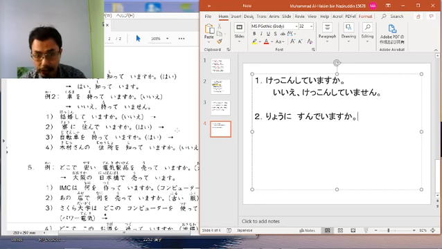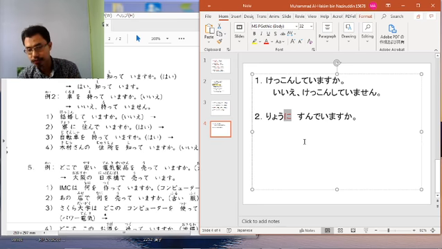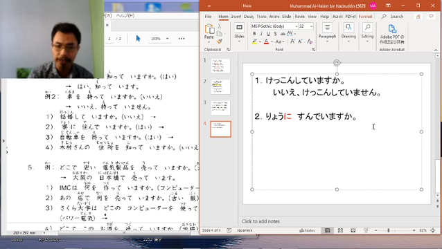So here again you can see using particle ni, because when you are living somewhere, actually you are considered to go inside the area. That's why you are using particle ni here. So now we already see ni 入ります using particle ni, and then norimasu, get into the transportation, also using ni, aimasu also using particle ni, sundeimasu also using particle ni. Okay, remember. Alright, so 寮に住んでいますか? Do you live in hostel?